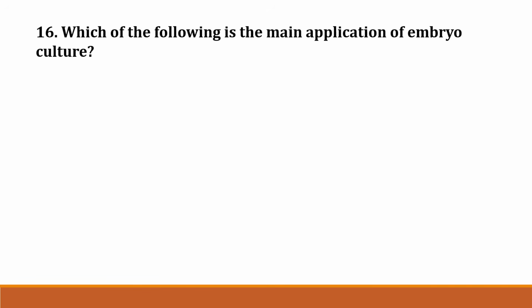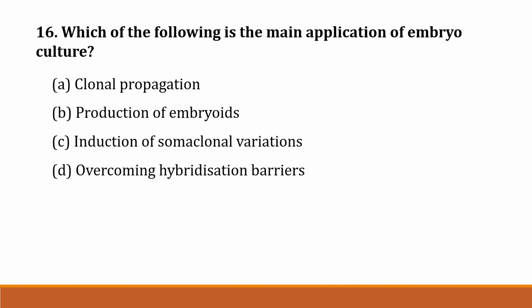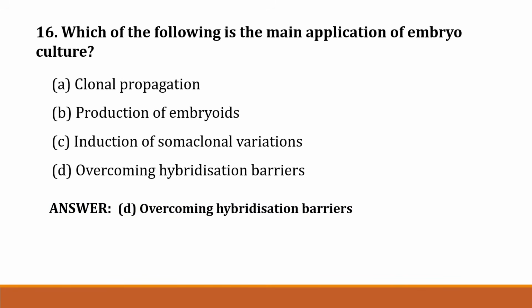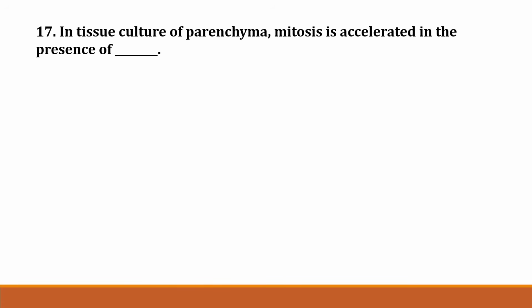The next question, question number 16. Which of the following is the main application of embryo culture? Option A. Clonal propagation. Option B. Production of embryos. Option C. Induction of somaclonal variations. Option D. Overcoming hybridization barriers. Correct answer is option D. Overcoming hybridization barriers.